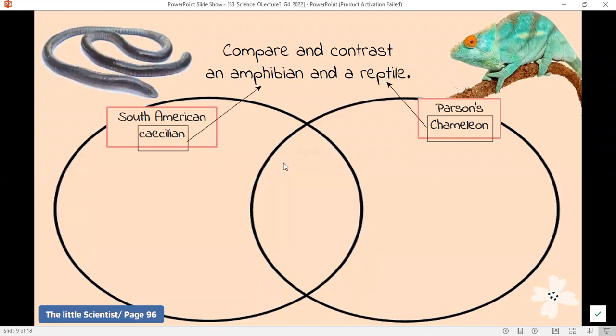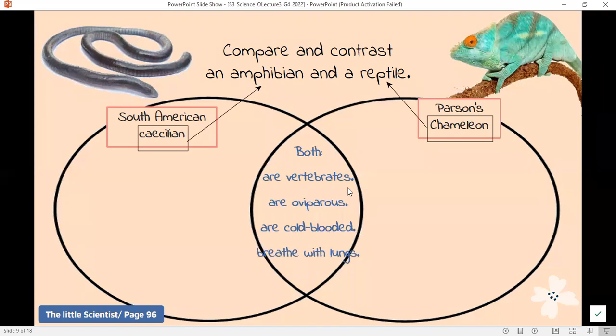Both animals are vertebrates, yes. So they both have a vertebral column. They both lay eggs. They reproduce by laying eggs. Both do not have a fixed body temperature. Their temperature depends on the surrounding. And they both have lungs to breathe.